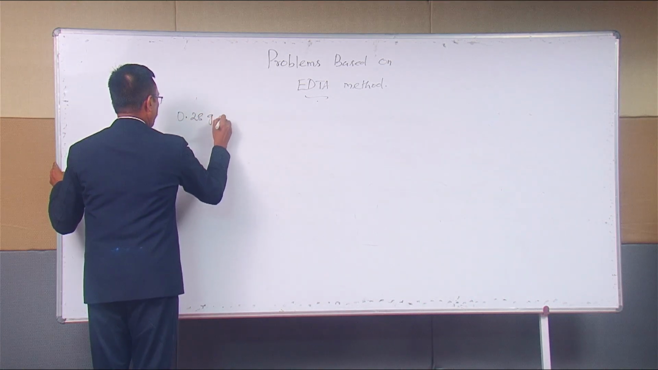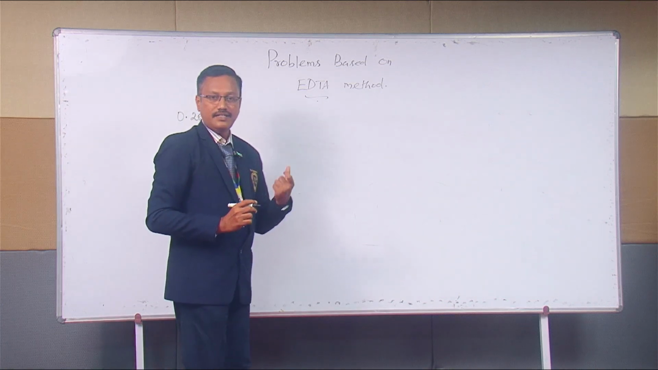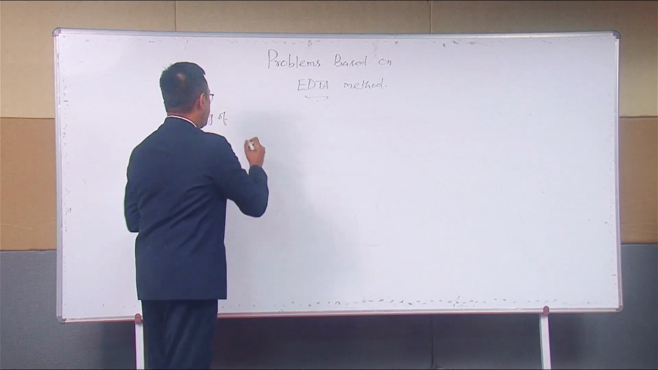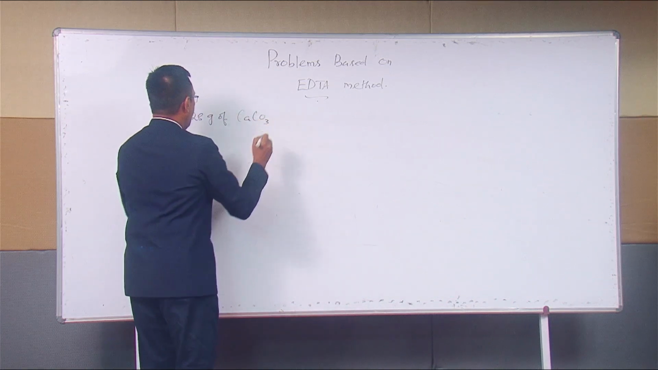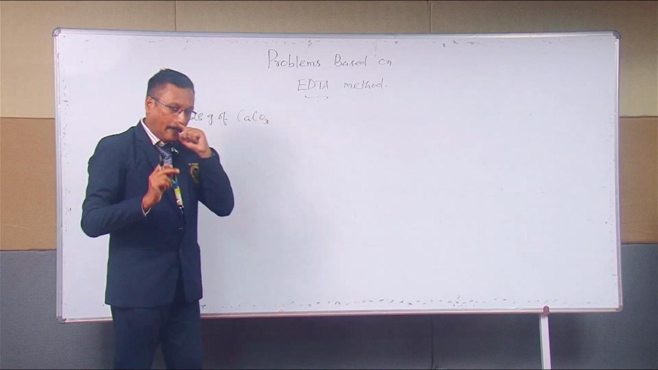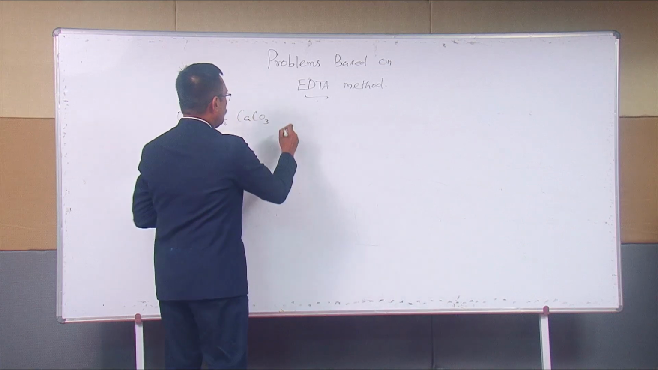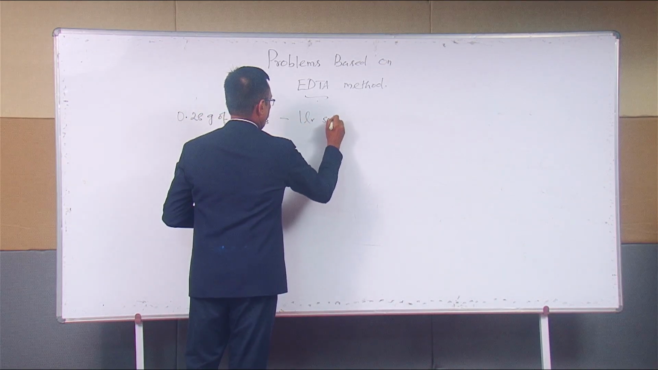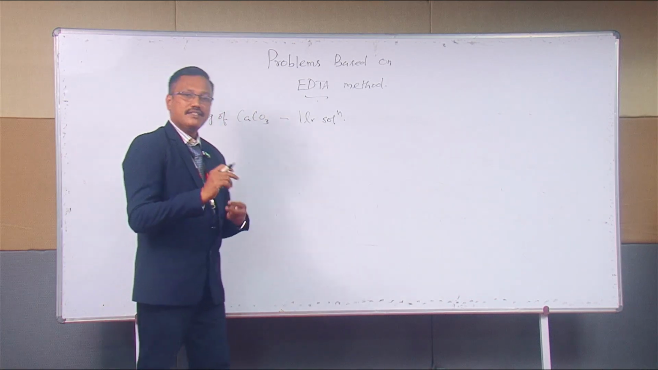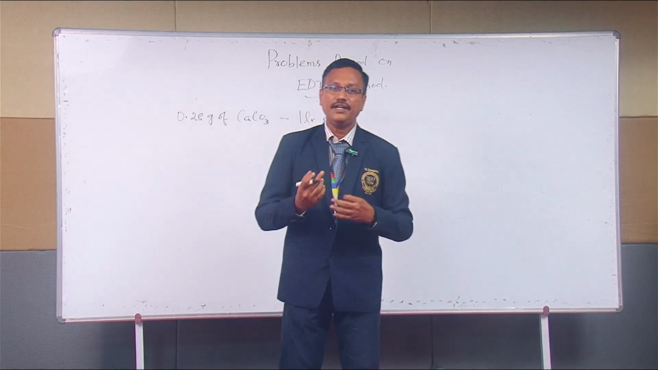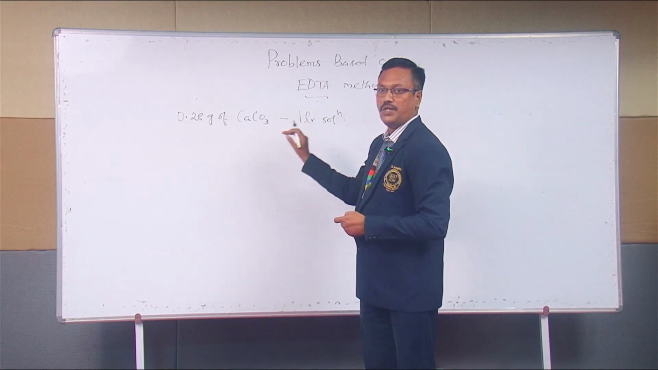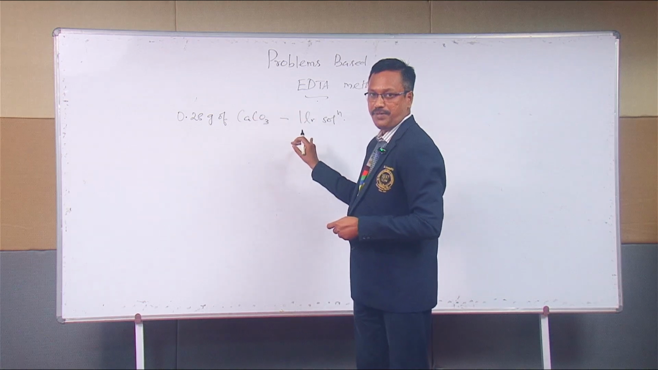0.28 grams of the standard sample or standard hardness salt. What is the standard hardness salt? Calcium carbonate. 0.28 grams of calcium carbonate is dissolved in HCl and made up to 1 liter of solution using distilled water. Now, this is the sample.